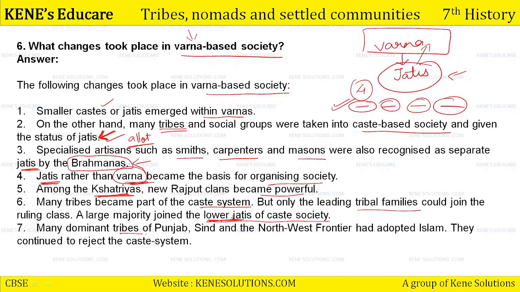Many dominant tribes of Punjab, Sindh and the northwest frontier adopted Islam and hence they continued to reject the caste system. They said we have already adopted Islam. We don't believe in your varna system of Brahmin, Kshatriya, Vaishya and Shudra. We don't belong to that. We have adopted Islam and Islam does not have all this varna system. Only Hinduism and Hindu mythology has the varna system.